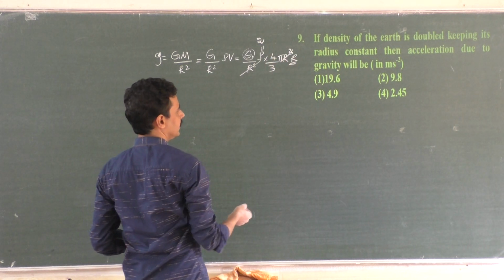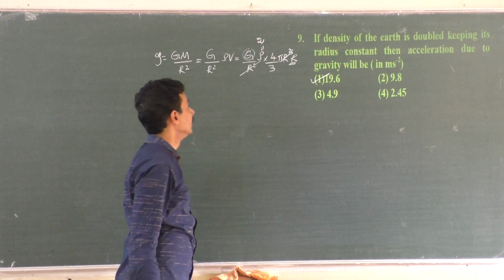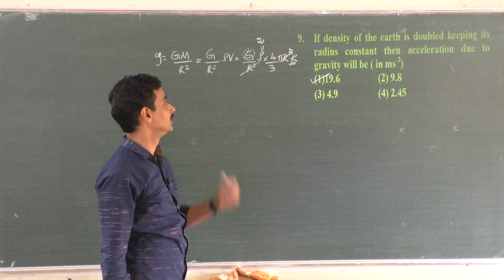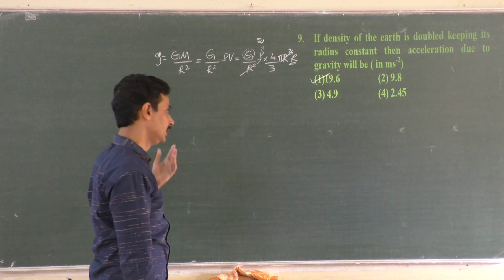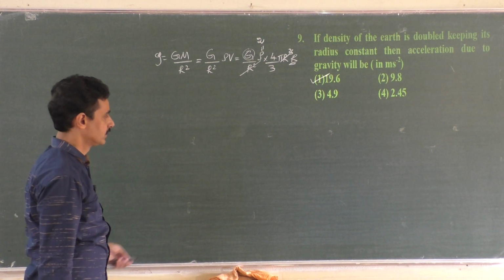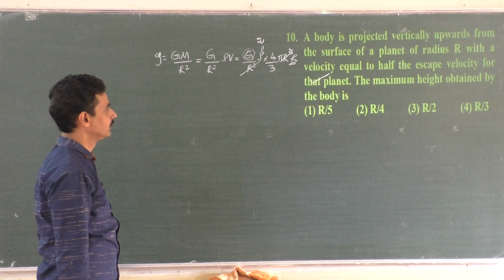Instead of 9.8 it should be 19.6, double. So acceleration due to gravity would double if density is double, keeping radius constant. If radius is not kept constant, the things will be changing. So option 1.